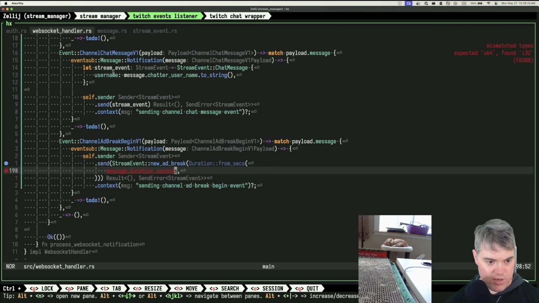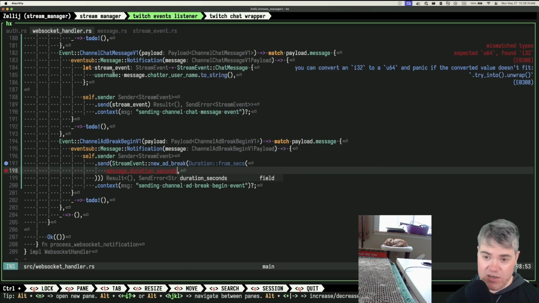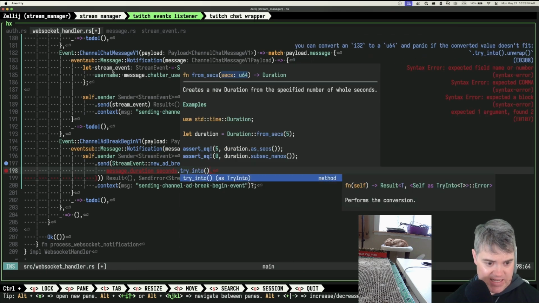Okay, so what are you upset about? Expected u64, found an i32, and I guess you can convert an i32 to a u64 and panic if the converted value doesn't fit, but I think that I'm pretty safe. Let's see, an i32, it has to be positive, right? It has to be positive, but you know what we can do just to be as safe as possible?